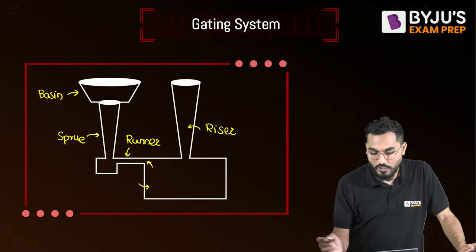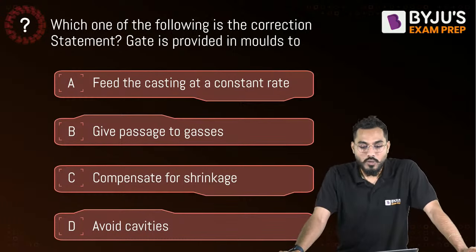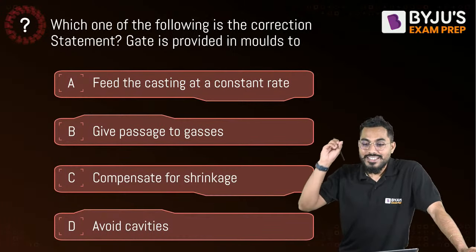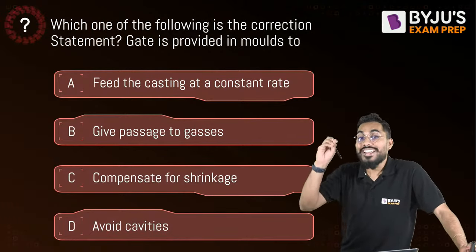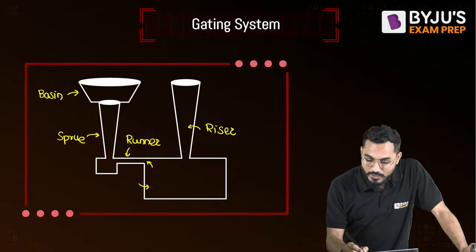Right? Fine. Now, without wasting time, let me ask you a simple question. Which one of the following is a correct statement? Gate is provided in the mold is. Why is the gate provided? Now, you tell me what exactly is in the gate.